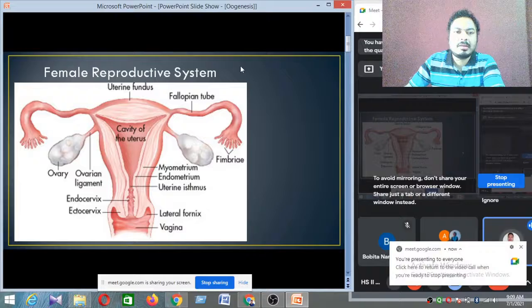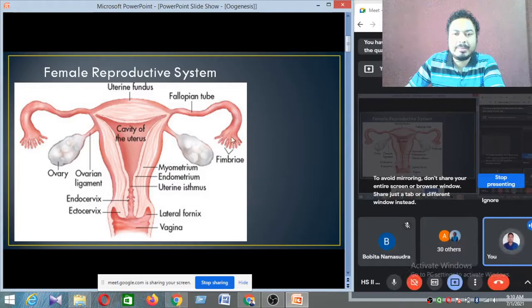Okay, so just to remember, this is the diagram of a female reproductive system. In this system you see this is one ovary and this is another ovary. The female has one pair of ovaries, and inside these ovaries the ovums are developed. All the ovums which are developed inside the ovary come out, and they are taken up by the fimbriae of the fallopian tube, and the ovum goes inside this fallopian tube, and over here in this area, the area is called the ampulla.